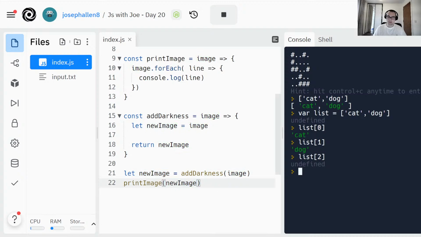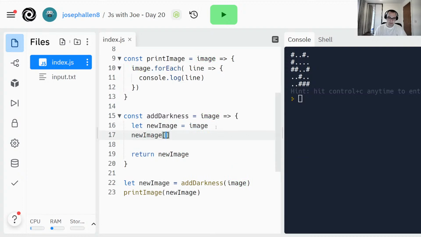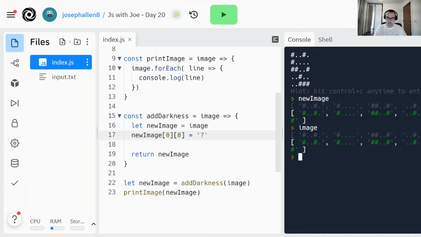So let's do that. It should look exactly the same now, because all I've done is just made a new image, return that new image, but that image is the same as the image. If I do new image 0, 0, I should be able to overwrite a character like this. And it should, oh, it didn't. Why didn't it? New image is a separate image, but it is returned here.